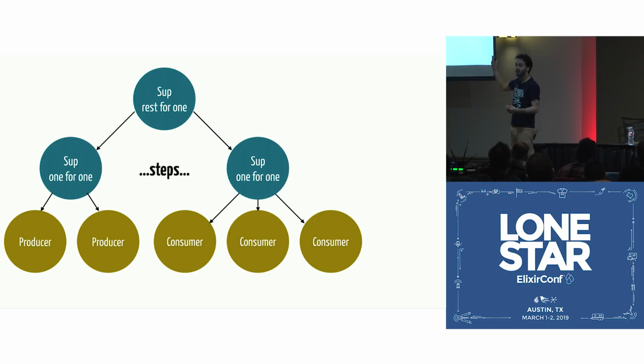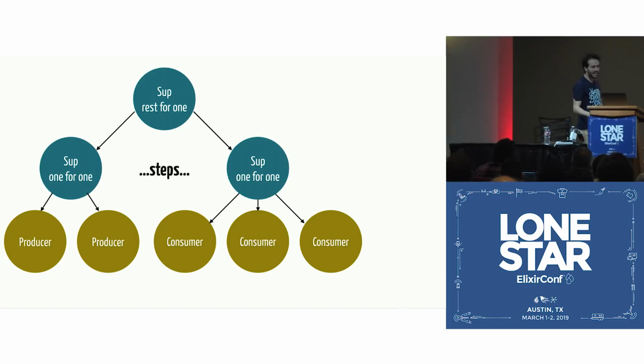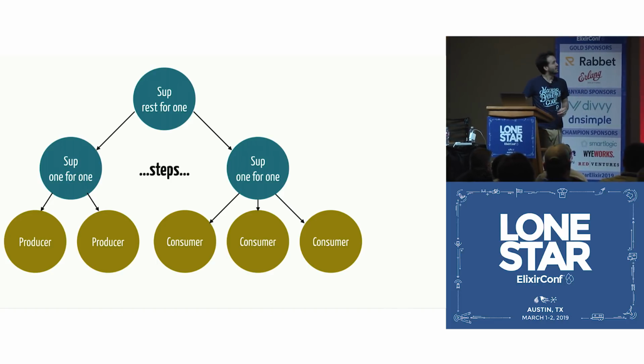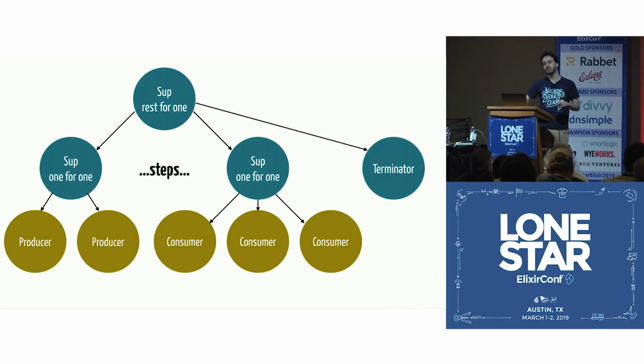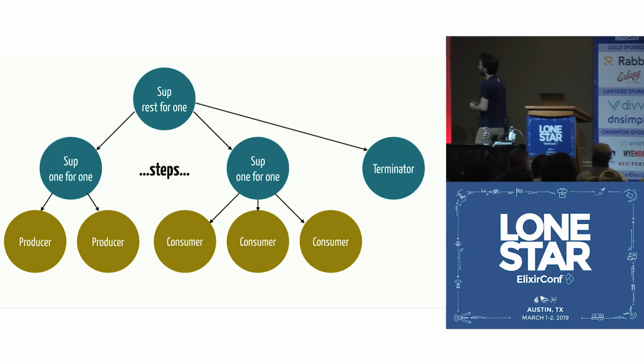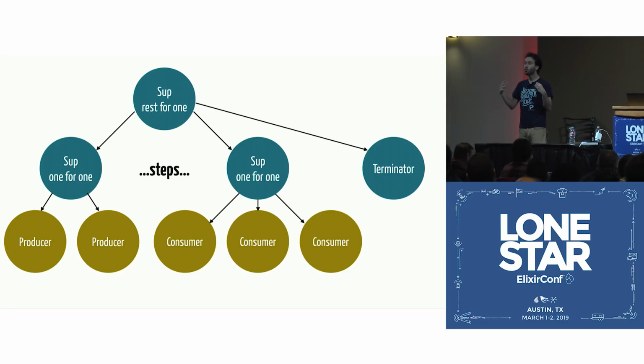But this is very bad for our data processing pipeline, right? Because imagine that you have a bunch of stages, right? And if the consumer is the first one that terminates, you have a bunch of data here in the middle that will never get to the end, right? So what we have to do is implement one solution here: a terminator T3000 process whose job is just to wait, right? It waits there when the supervisor says, hey, we are shutting everything down.